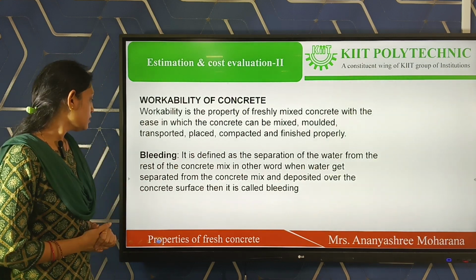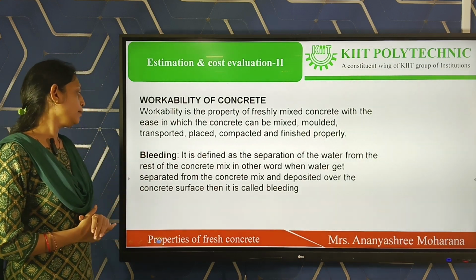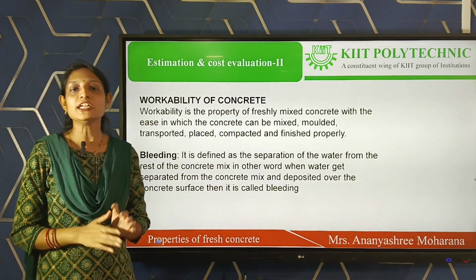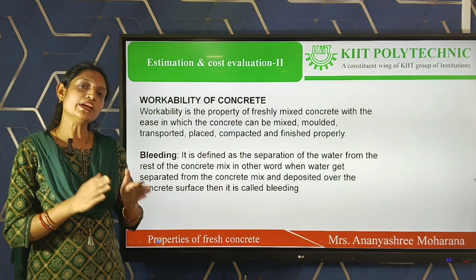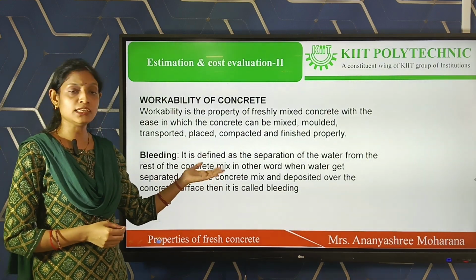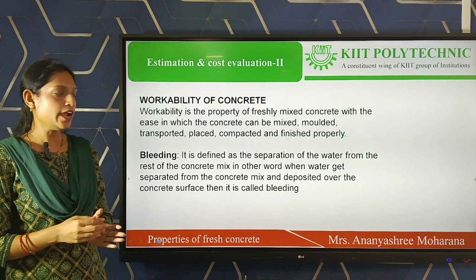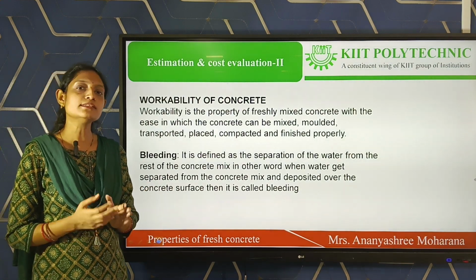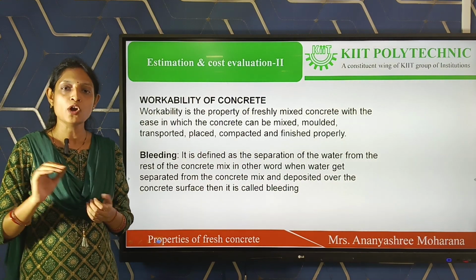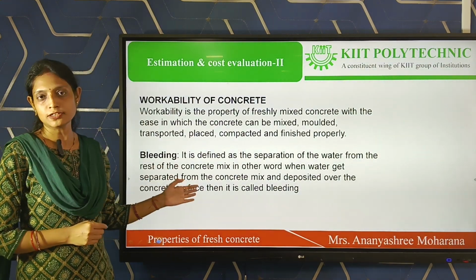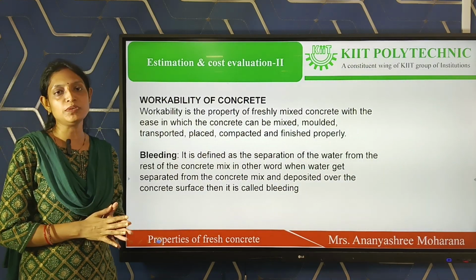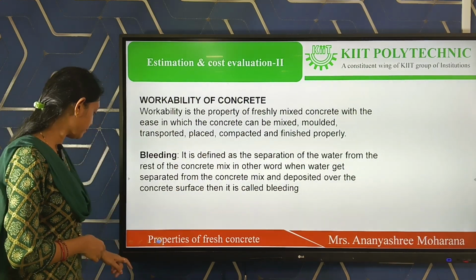Okay. Then next is bleeding. What is bleeding? Bleeding is nothing but the separation of water from the rest of the mix of the concrete. When there is an improper water cement ratio and the water percentage is high in some concrete mix, then the extra amount of water is deposited over the concrete surface, and that is called bleeding. That means the separation of the water from the rest of the mix is called bleeding.